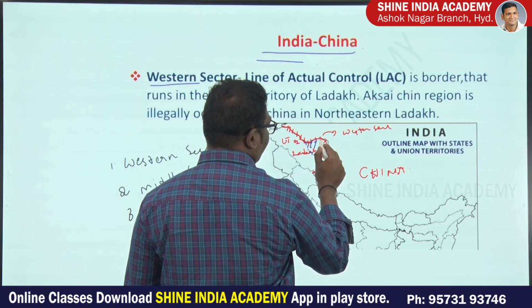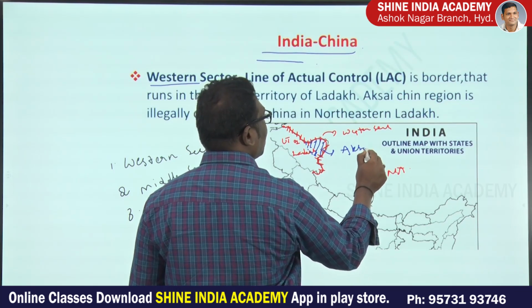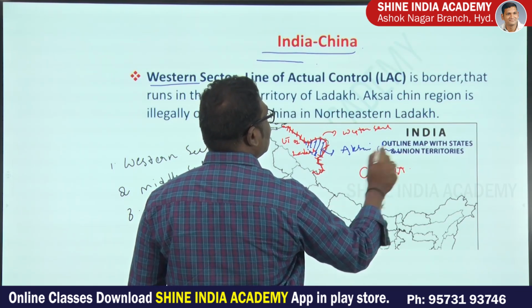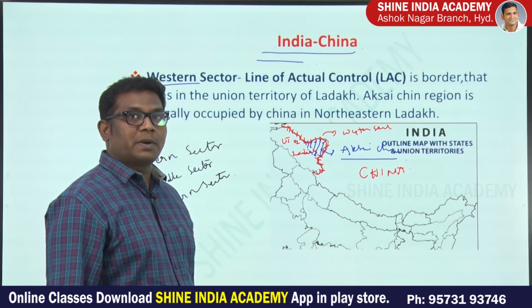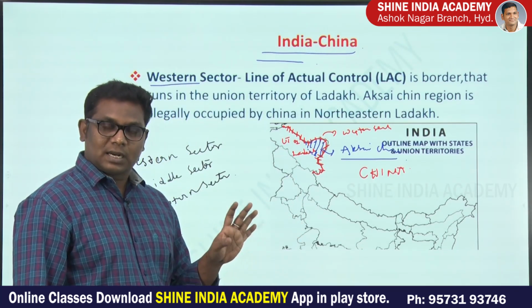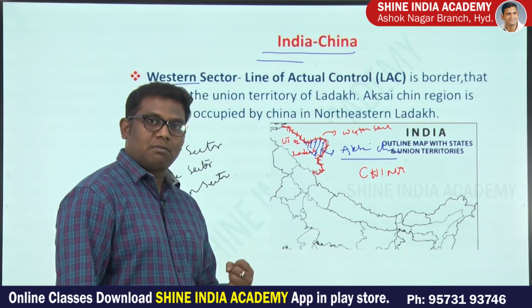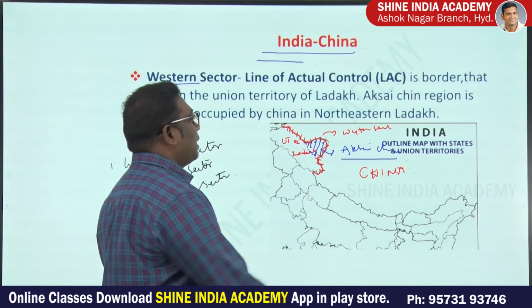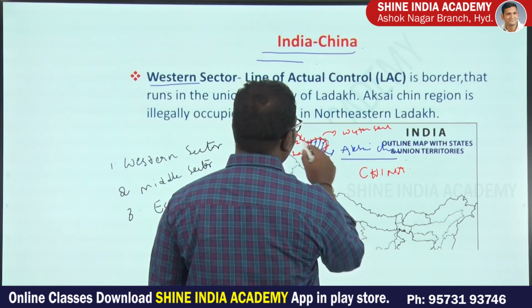This region of the Union Territory of Ladakh is known as the Aksai Chin region. Aksai Chin is illegally occupied by China, and of course it is under the Indian Gazette, but China sometimes claims this Aksai Chin region.